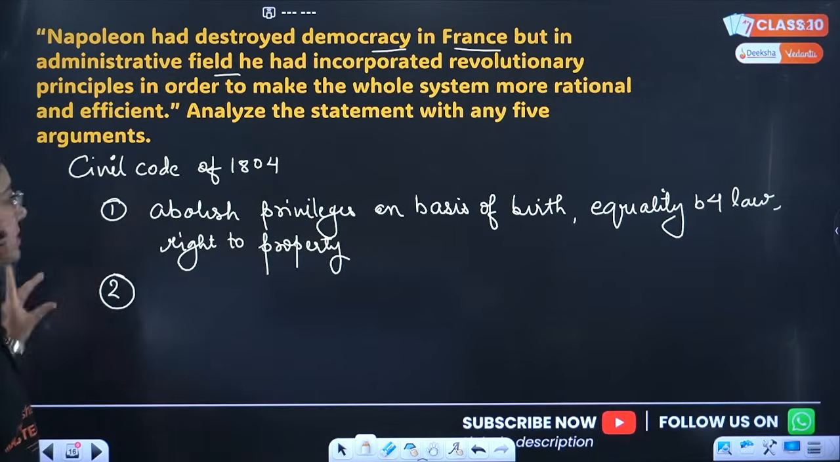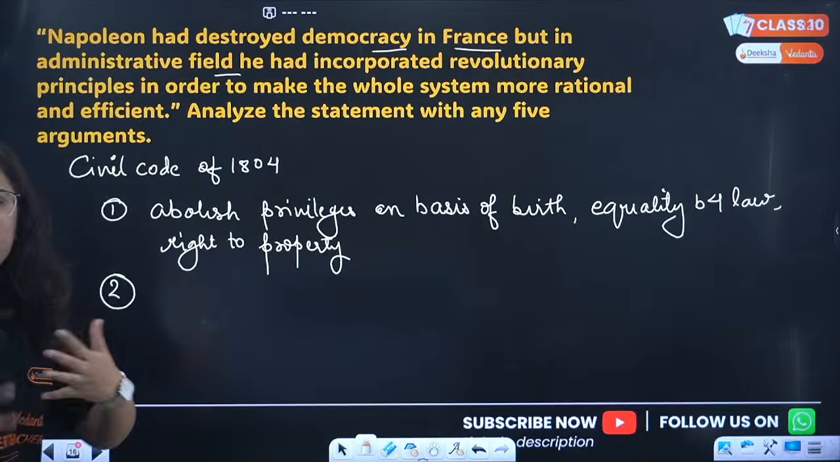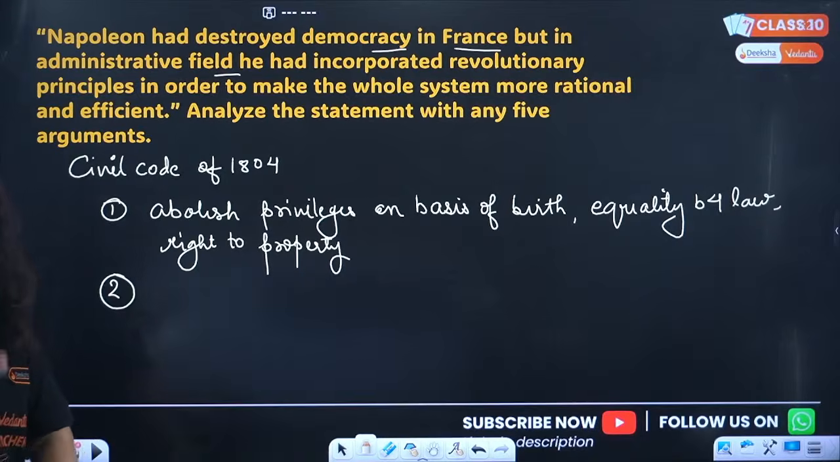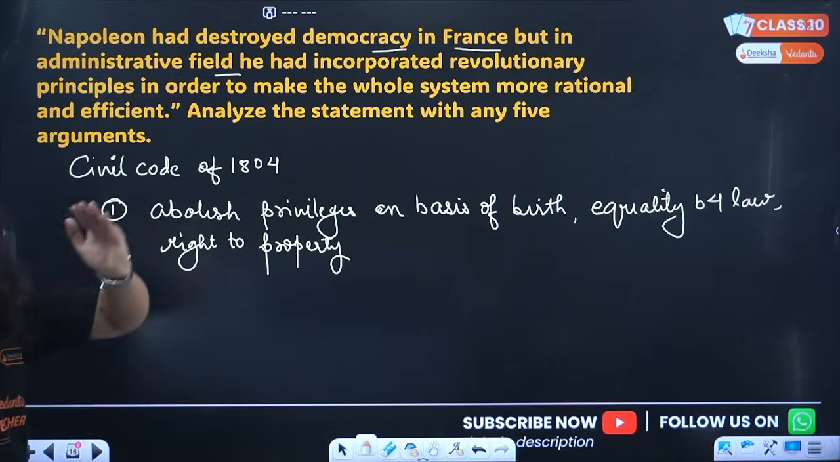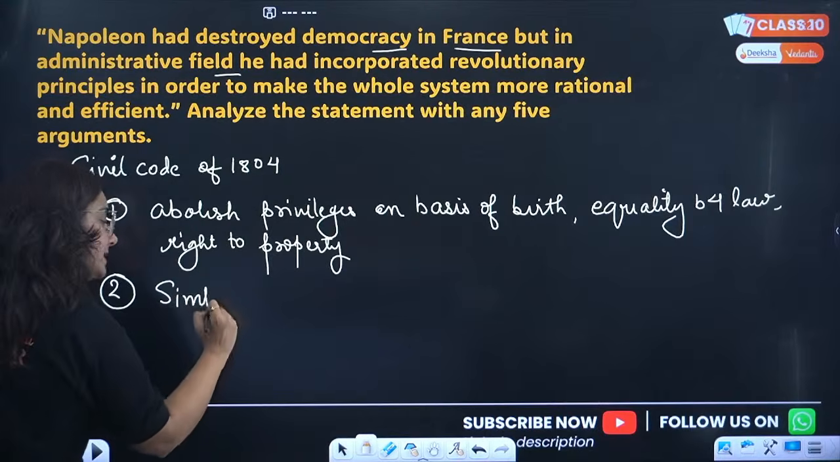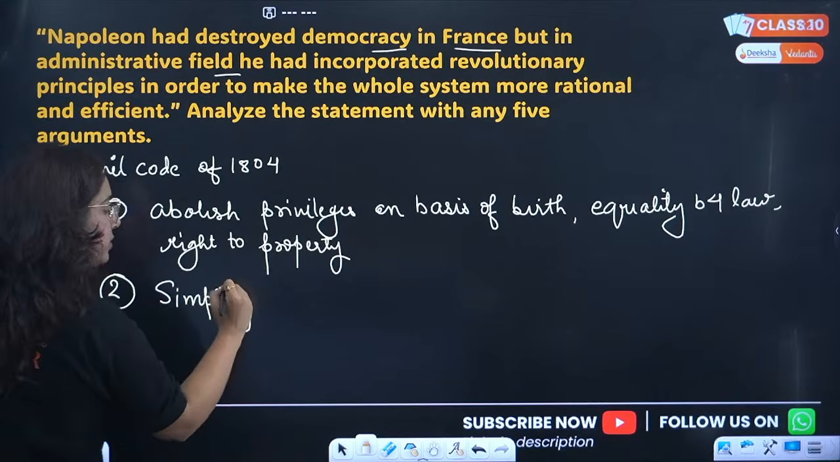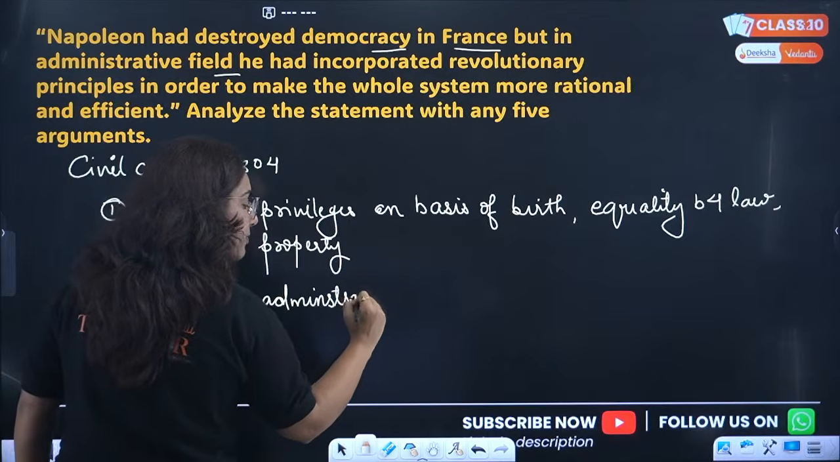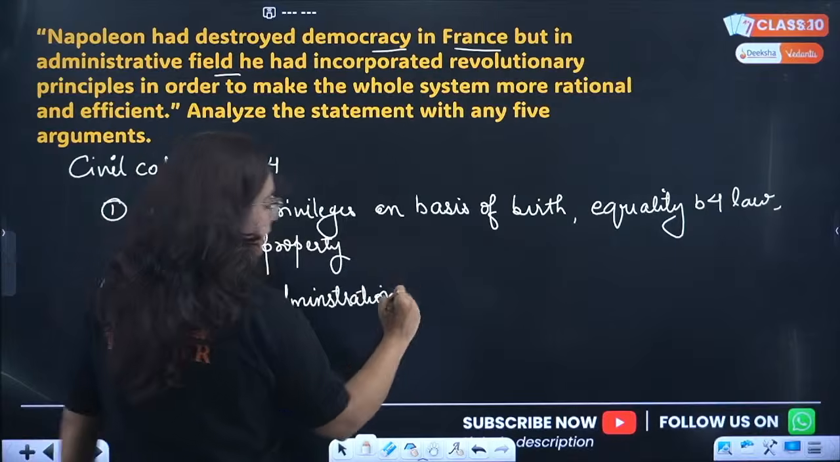Now, coming towards the second point, day by day his kingdom was increasing. He was exporting this code to different regions like Switzerland, Italy, Dutch Republic and many other regions. For such a large region, what he wanted to do was to simplify the administration. How did he do that, beta?